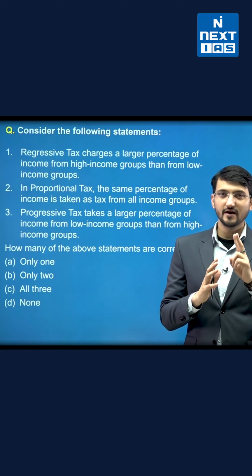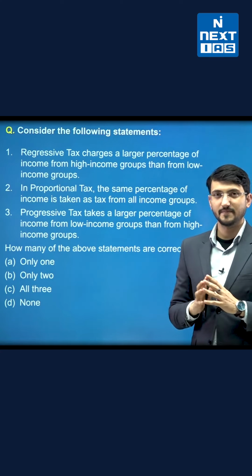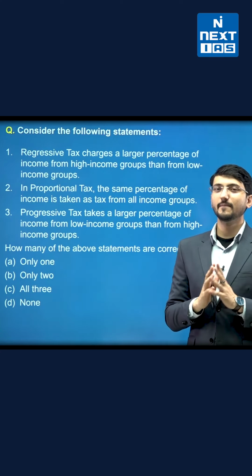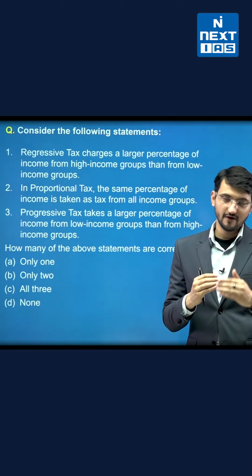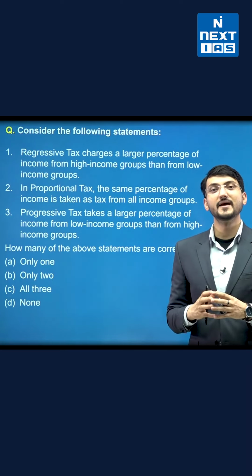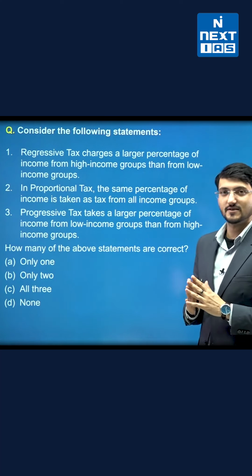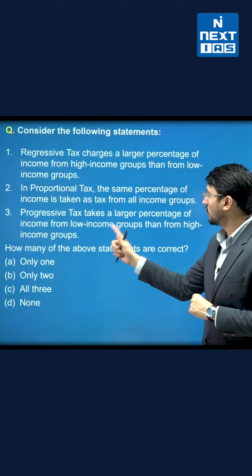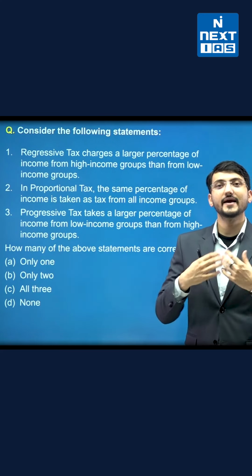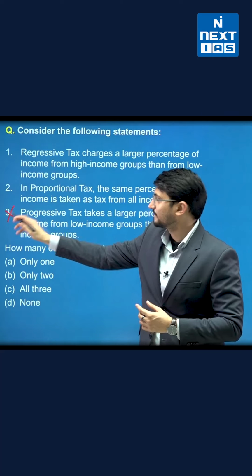So there are three kinds of taxes: regressive tax, proportional tax and progressive tax. You all know in India we apply progressive tax, in which there are different slabs, 5%, 10%, 20% based on the income, the amount of income. So the third option says progressive tax takes a larger percentage of income from low income groups. No, from high income groups. So progressive tax option will be incorrect.